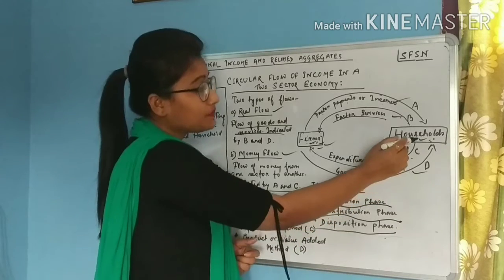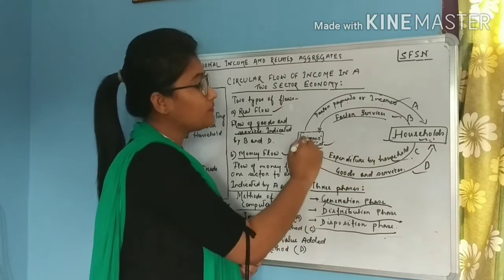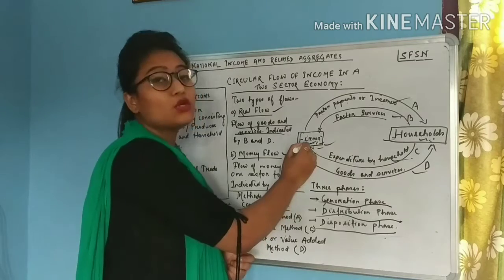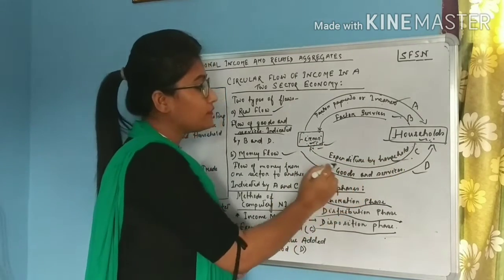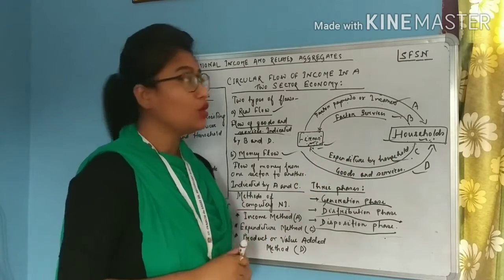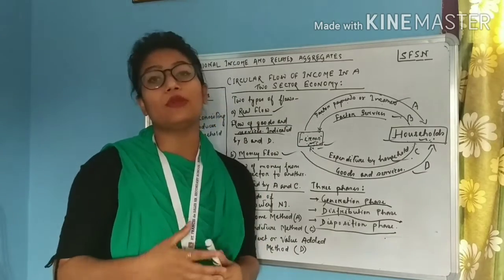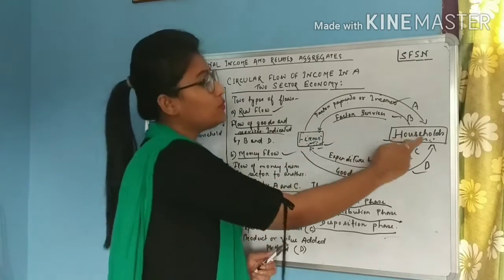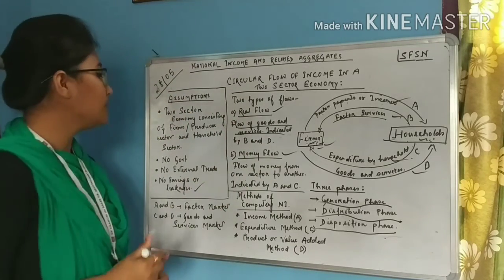And C, the household sector in turn will spend the money to buy goods and services from the farms. So they will again pay the money to the farms to buy the goods and services. So again, flow of money has taken place from the household to the producer sector or to the farms. So real flow means flow of goods and services, and money flow means flow of money, and the flow takes place from one sector to another. Okay students, so this is all about real flow and money flow.